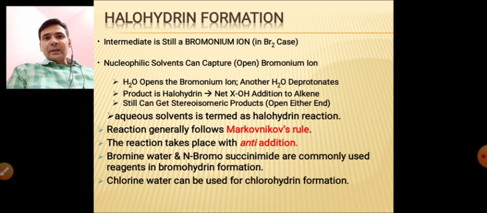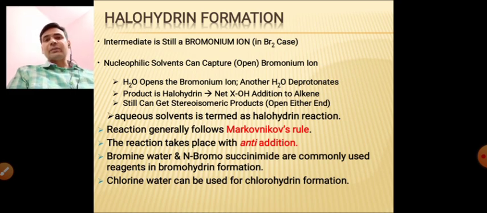So the first step of halohydrin formation is the formation of the cyclic bromonium ion, and in the second step, you know that in simple bromination the reaction was the attack of Br negative on the cyclic bromonium ion. Here, instead of Br negative, there is another nucleophile, OH negative or a water molecule.